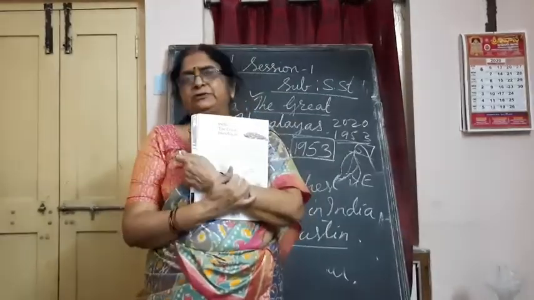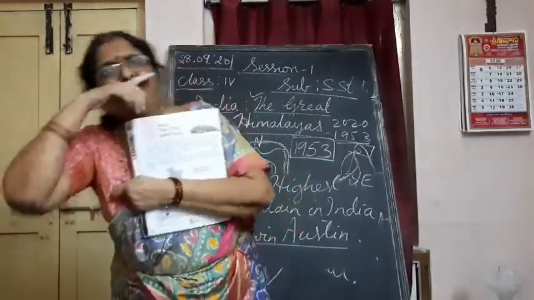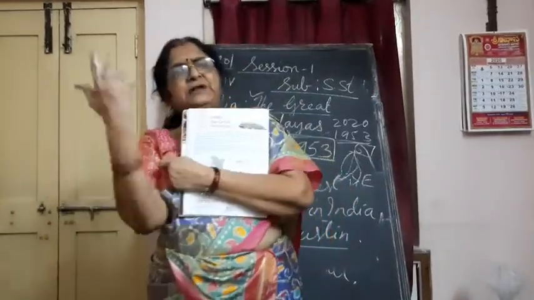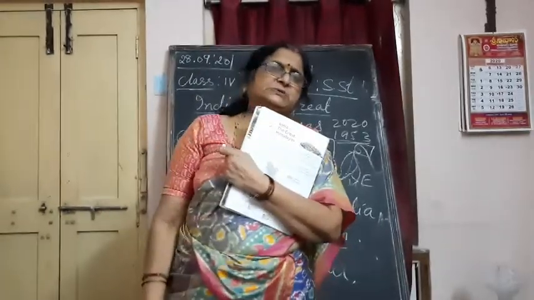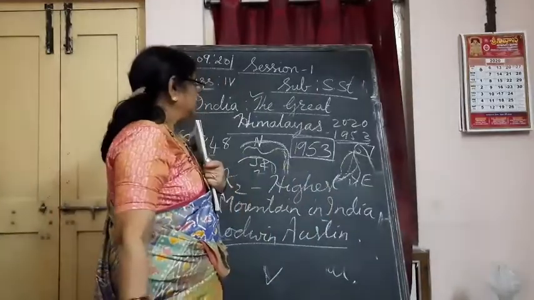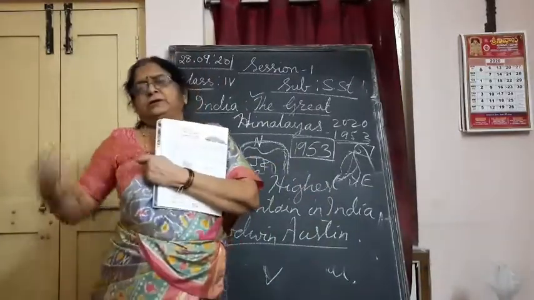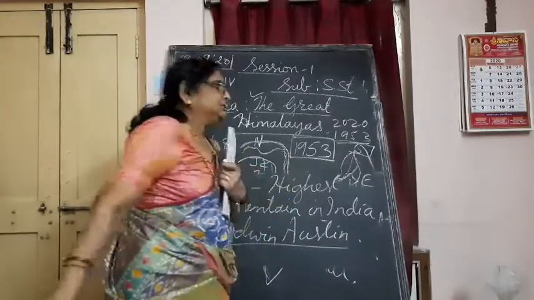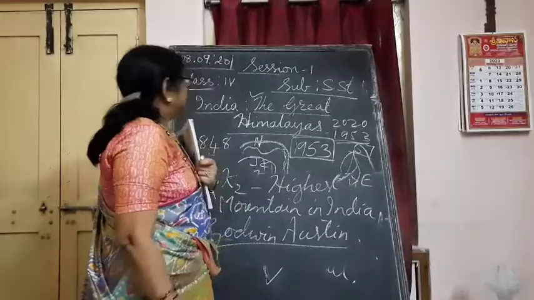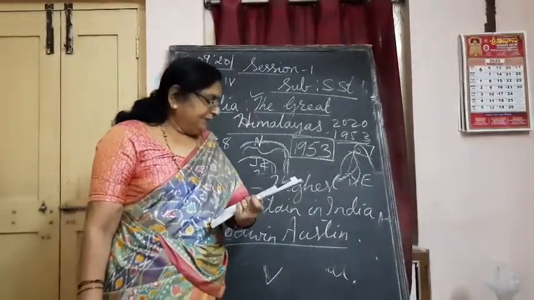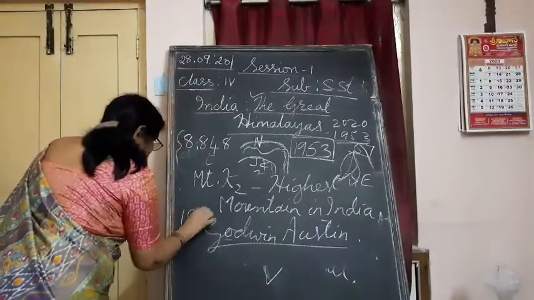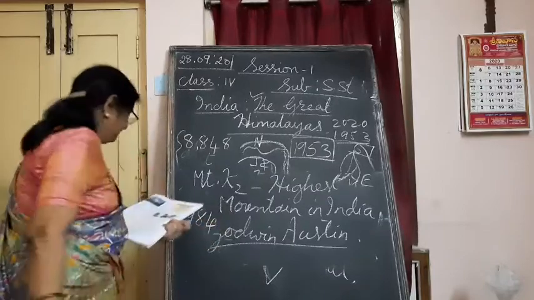So these Himalayan mountains challenged so many people, and many people were excited to climb. Some were successful and some were not. Among those who were successful, the first persons who landed on the tip of Mount Everest were Tenzing Norgay from Nepal and Edmund Hillary from New Zealand. Okay, then Bachendri Pal of India, she went on the mountain peak in the year 1984.